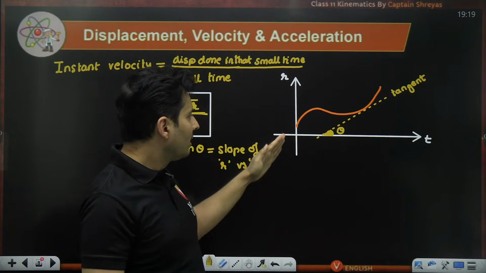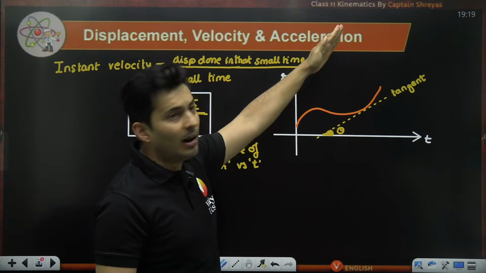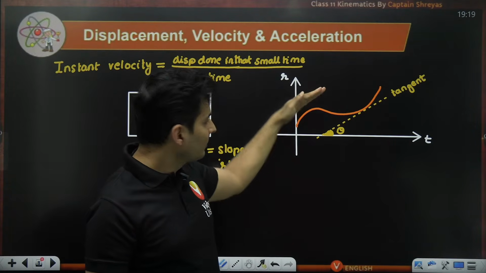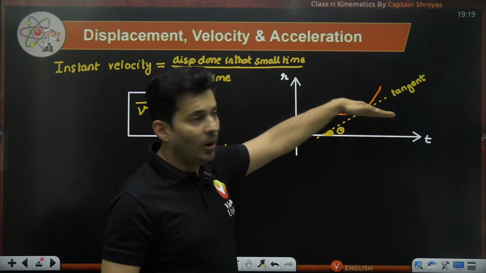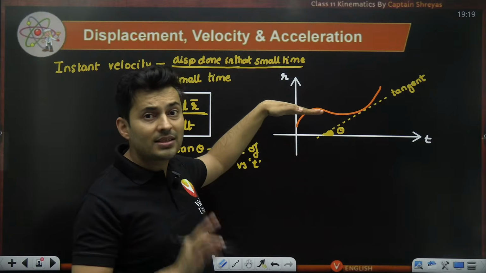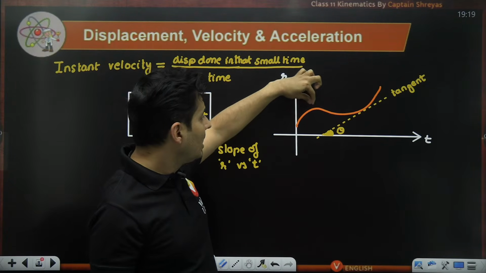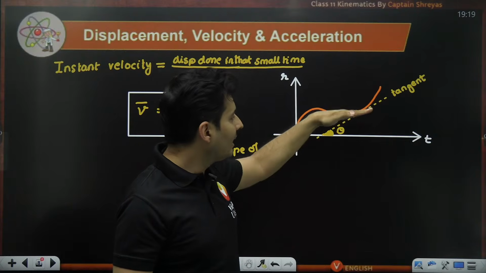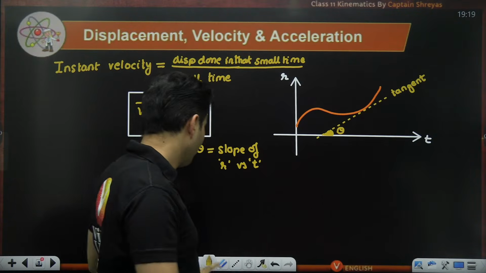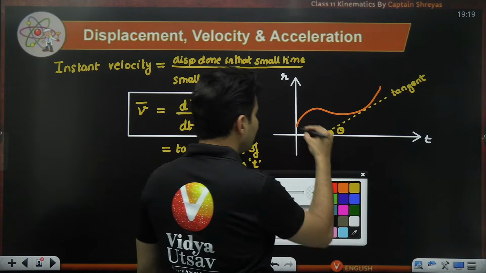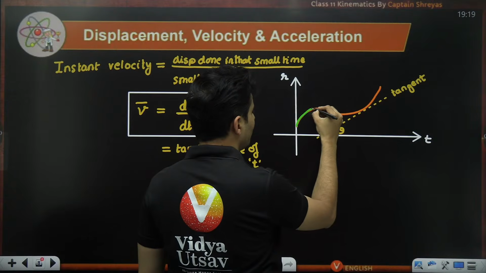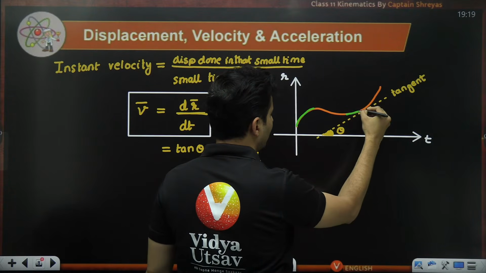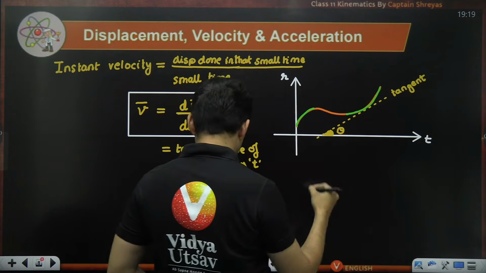As you can see, if you draw a tangent here, it is upwards, so the slope is positive. Here, the tangent drawn is horizontal, the slope is 0. So velocity is 0 at this point. In this region, it is negative and again 0 and then again positive. So in certain regions, slope is positive. Again over here, the slope is positive.